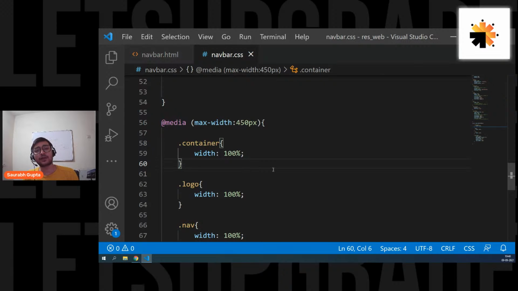And on Saturday we're going to create a complete responsive web page. So don't worry, we're going to create everything there. I'm going to also show you how to create a hamburger menu, everything.